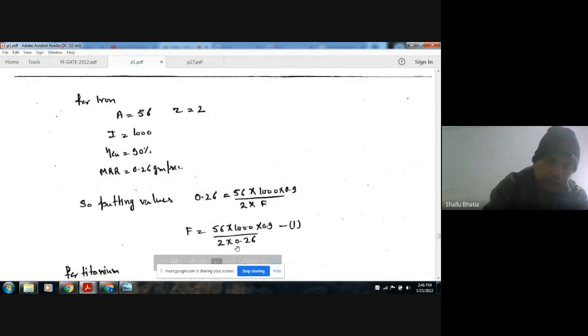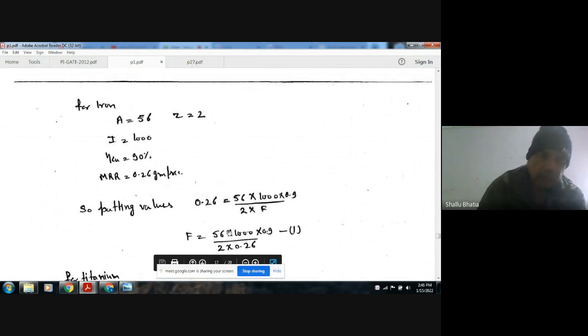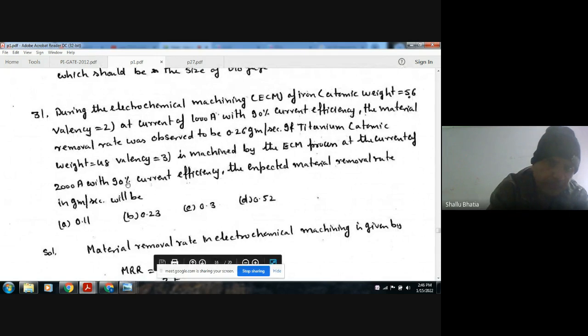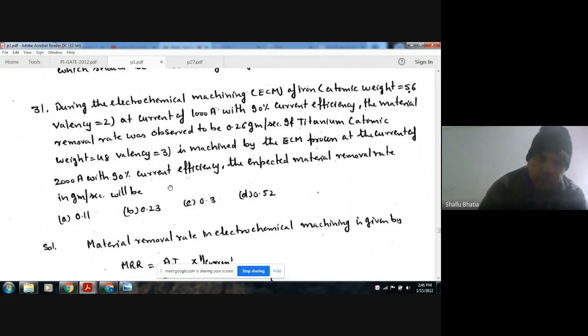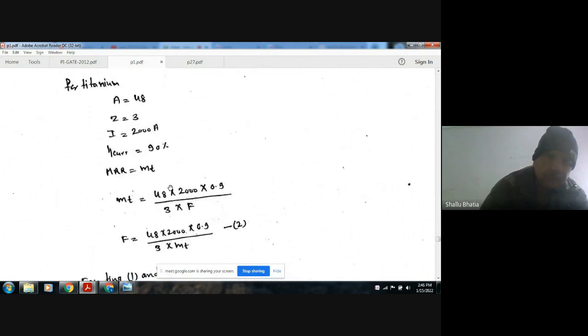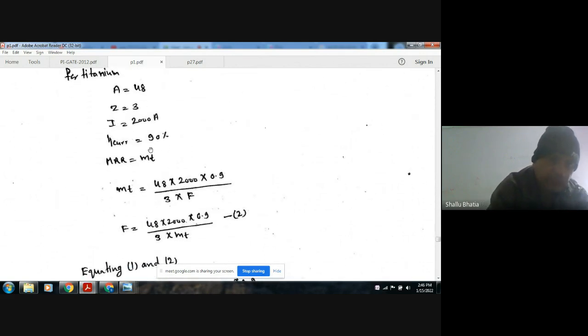Okay, so F comes out with this. Now for the titanium, the atomic weight is 48, valence is 3, current is 2000, and current efficiency 90%. So the material removal rate, Faraday's constant is, again by using the same formula A I by Z F into current efficiency, we calculate the metal removal rate of titanium.